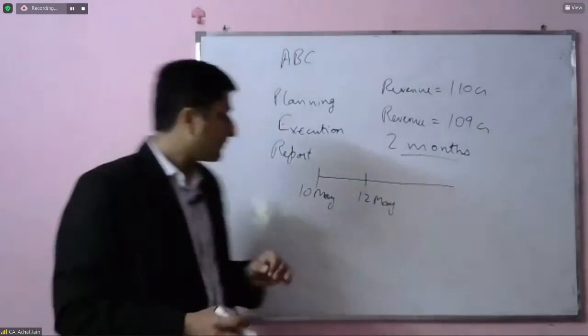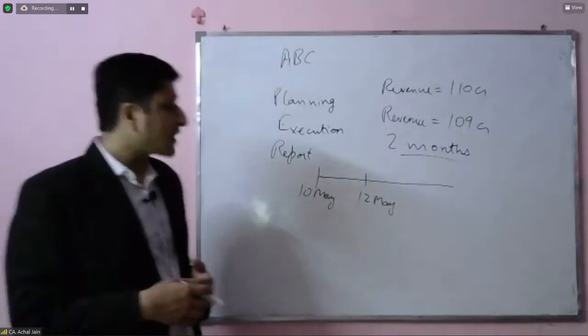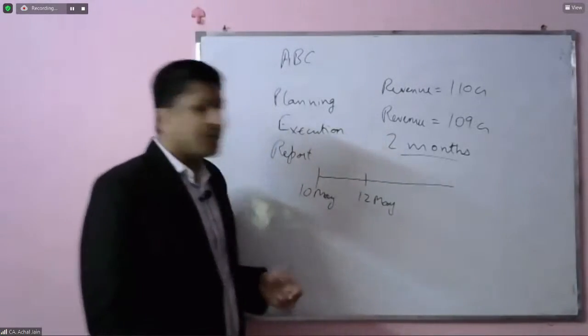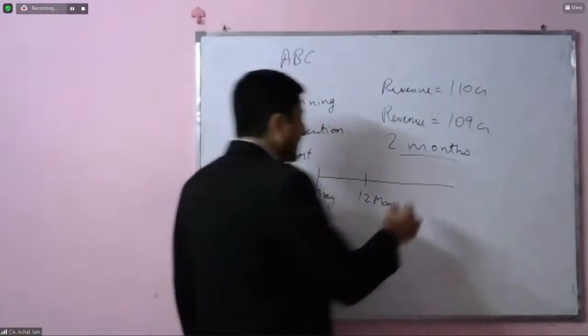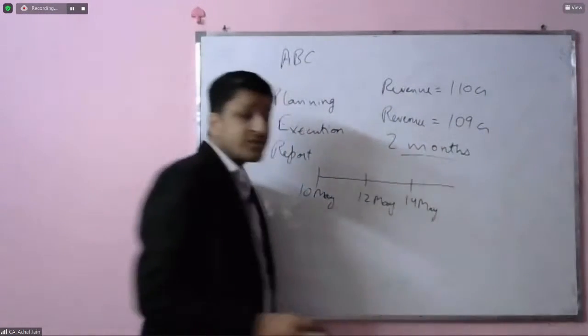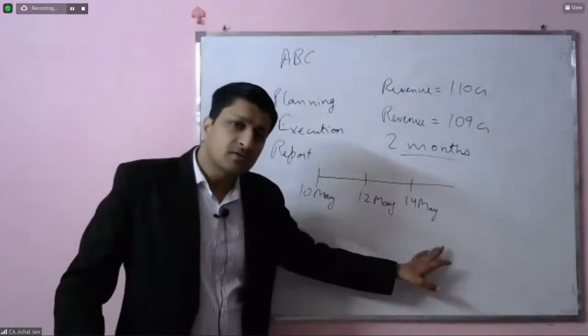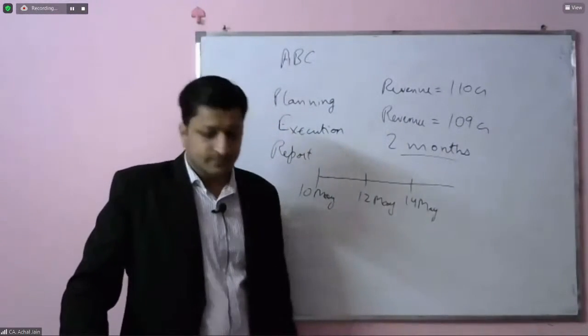Once this is finalized, the audit team again doesn't have too much time because it's a large client, so they will have a couple of days to finalize everything. So on 14th of May, financial statements get ready and the audit opinion is also issued on this date.